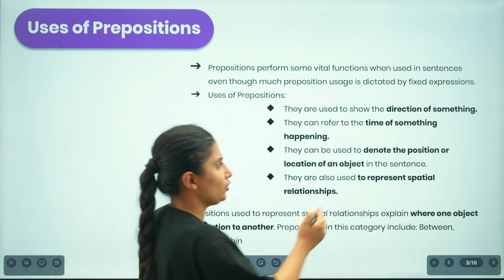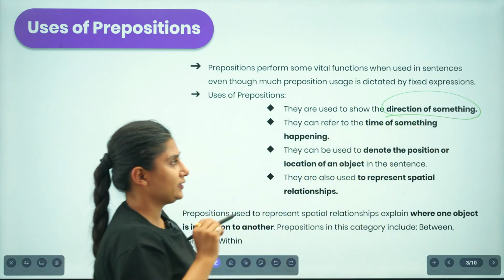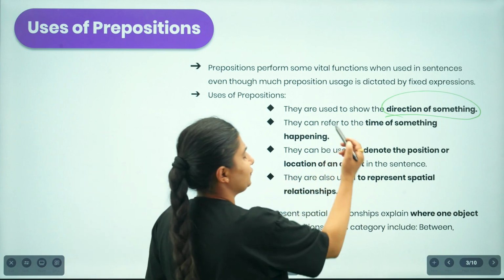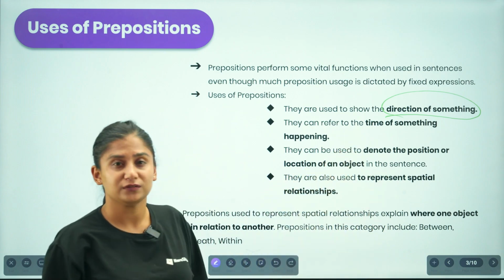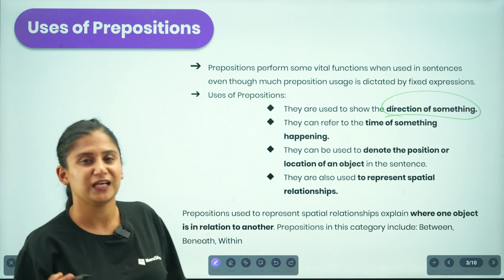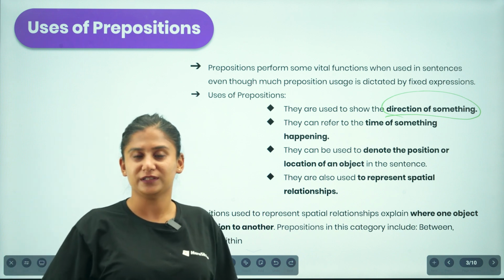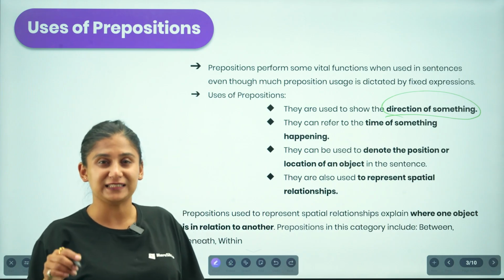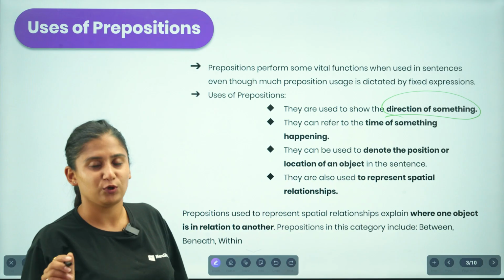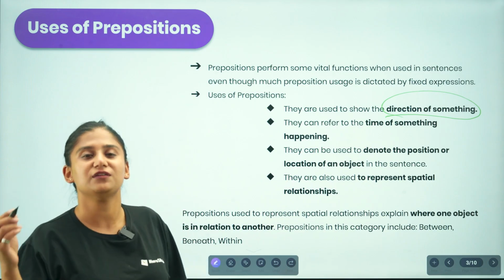We use prepositions in order to talk about the direction of something. If you are to indicate the location, if you are to talk about the place, for example, if I say Ram lives in Kirtipur, then what I am emphasizing is the place, the location, that Ram lives in Kirtipur. I'm covering the general area.